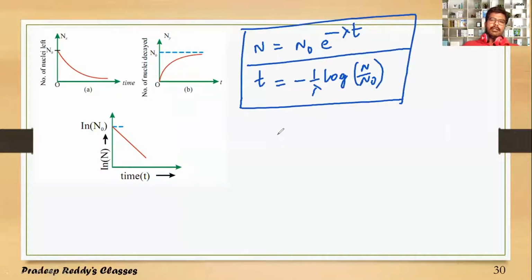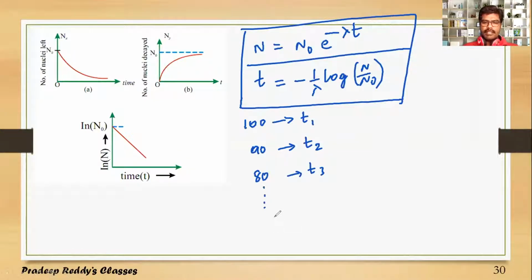Now you can plot a graph for the number of nuclei which are left over and the number of nuclei which are undergoing disintegration with respect to time. If I take, for example, 100 nuclei initially at time t1 second, and after some time there are only 90 nuclei present, that is at time t2, and then it will become 80 at time t3, and so on.